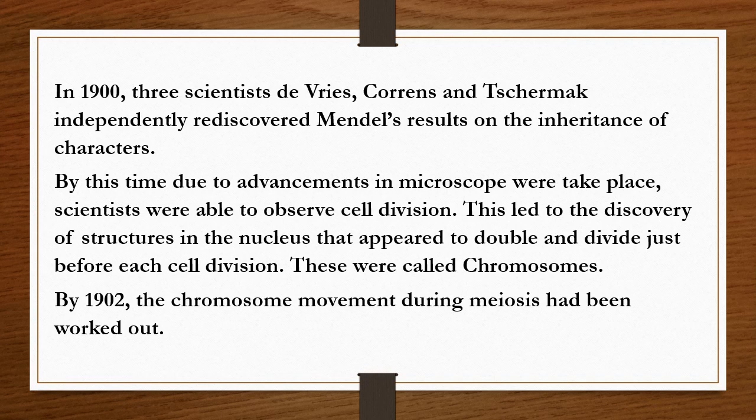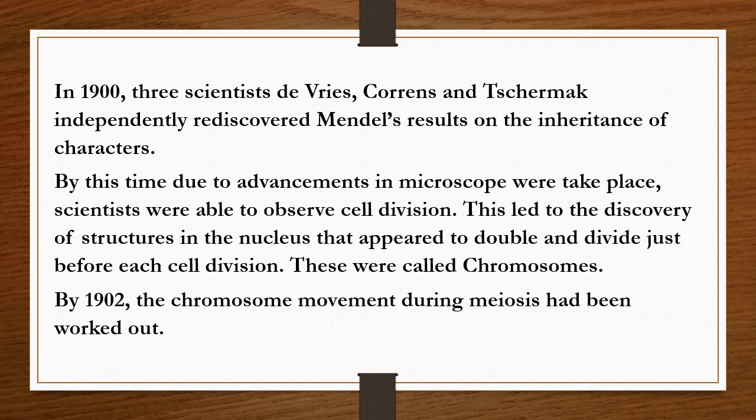That means the structures present in the nucleus that double before each cell division are called chromosomes. By 1902, the chromosome movement during meiosis had been worked out.